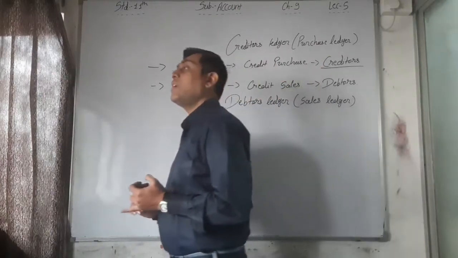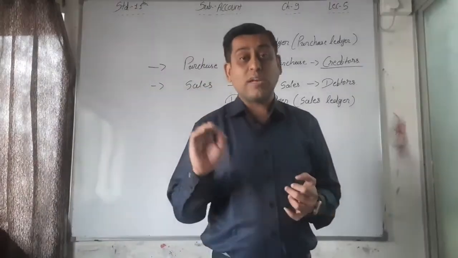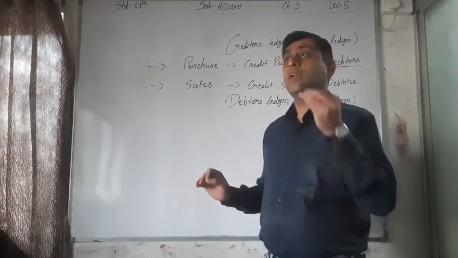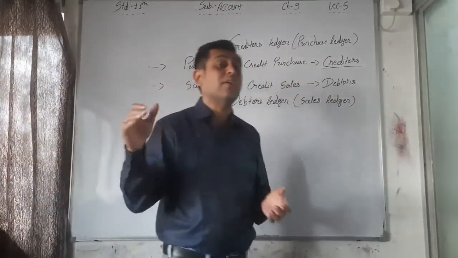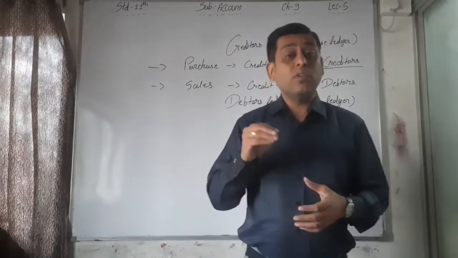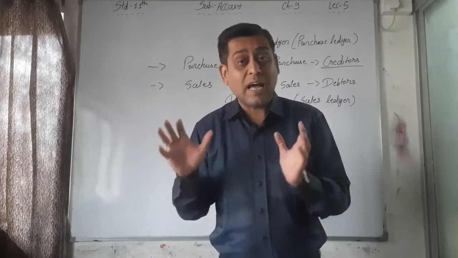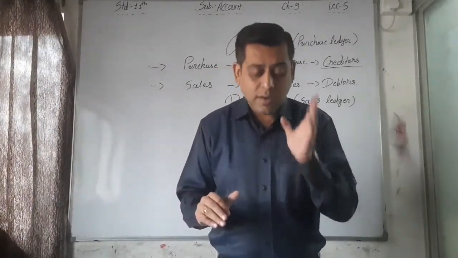Other than creditors and debtors, any individual accounts, such as salary, employees account, or other creditors, like the creditors of furniture and creditors of stationery I told you about, as well as all the other different accounts, are maintained at one place, which is called the general ledger.